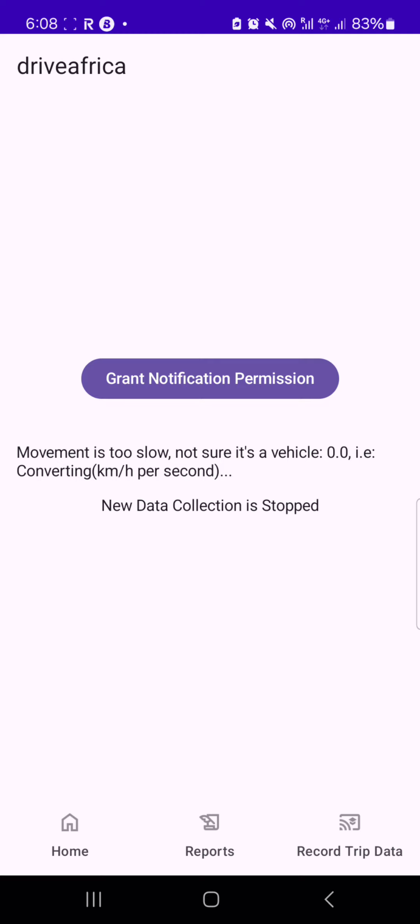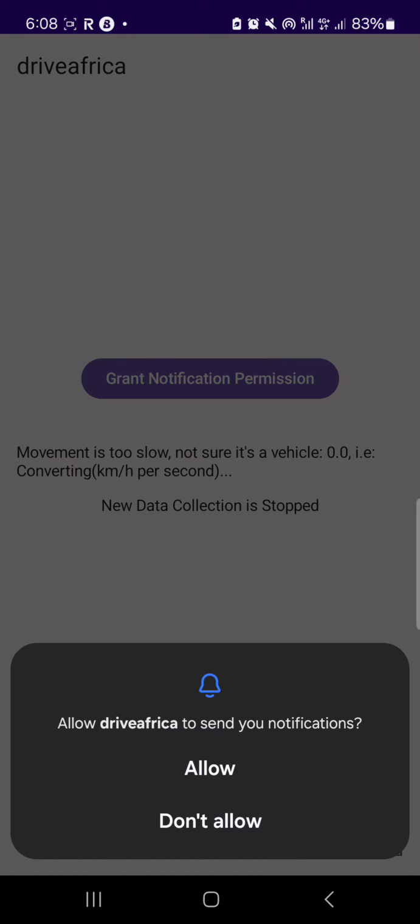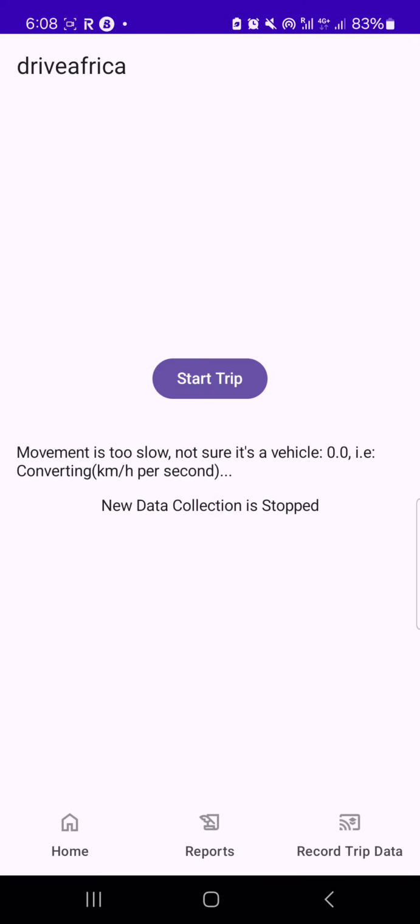So then the next permission is notification permission. So you tap on grant notification permission, click allow. So that's about 5 permissions that are required for this app to actually work completely. And when you've granted all permissions, you'll be taken to the start trip. Now after this first time, you will not go back to granting permissions again. Anytime you launch the app and click on record trip data, it will take you straight to the start trip, where you can then click on start trip and then you start.